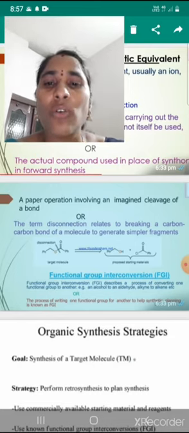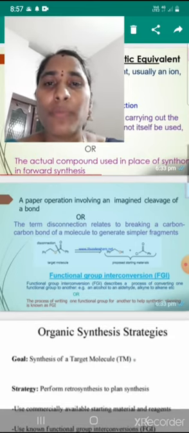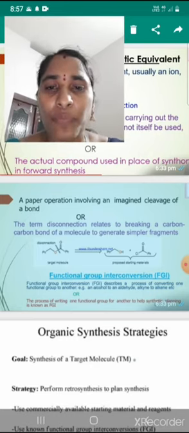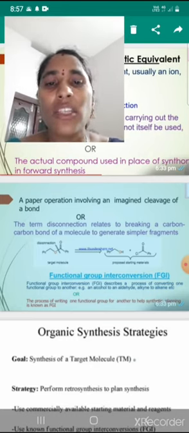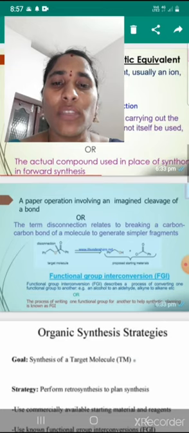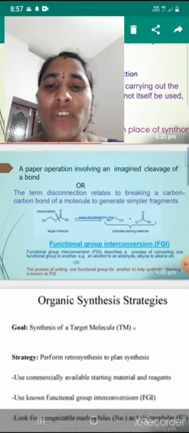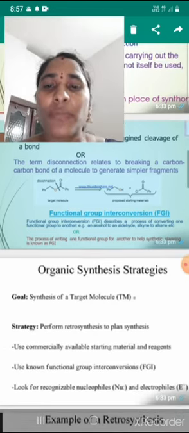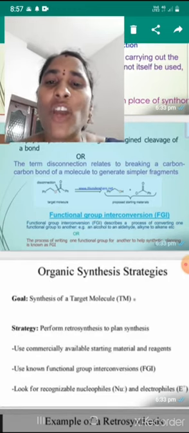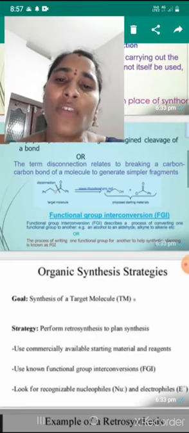Now the target molecule, by disconnection, using a double line arrow, what will we get? Synthons are formed. The first one is the positive synthon and the next one is the negative synthon. Next one is functional group interconversion. Functional group interconversion describes the process of converting one functional group into another functional group.